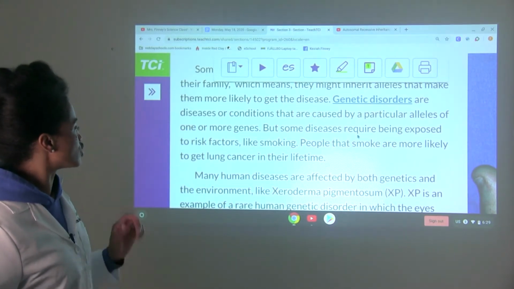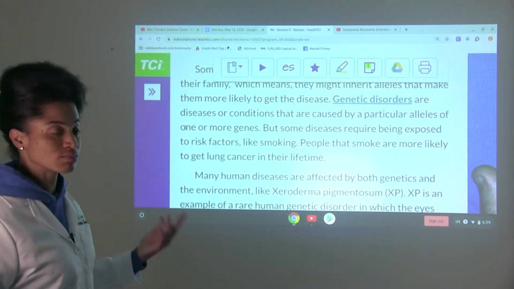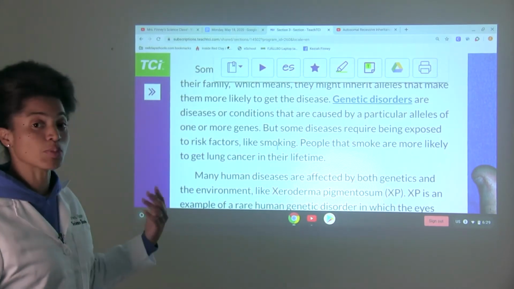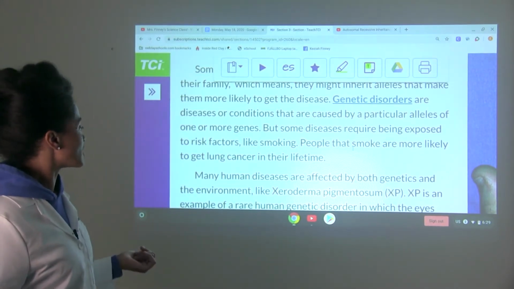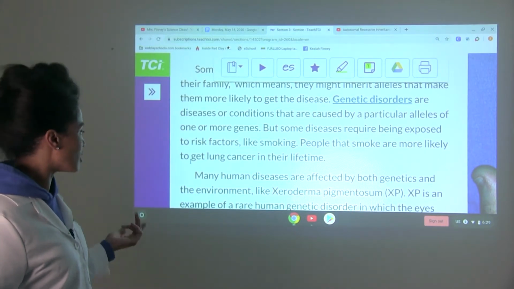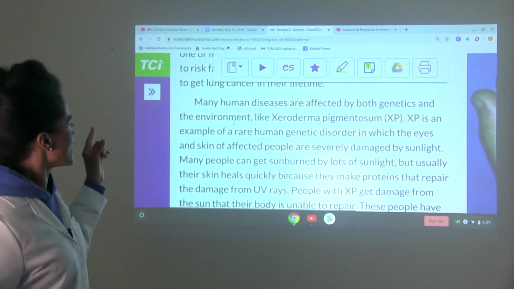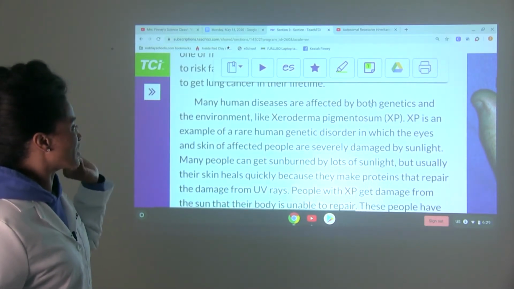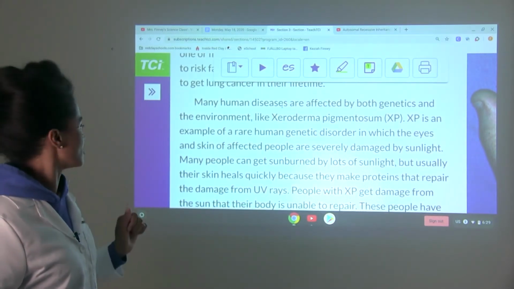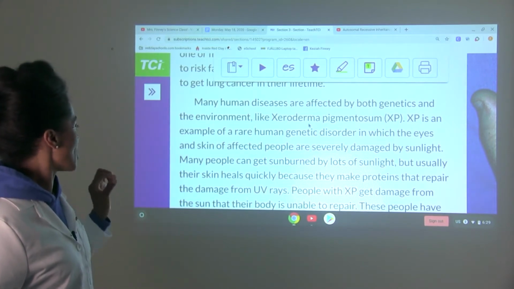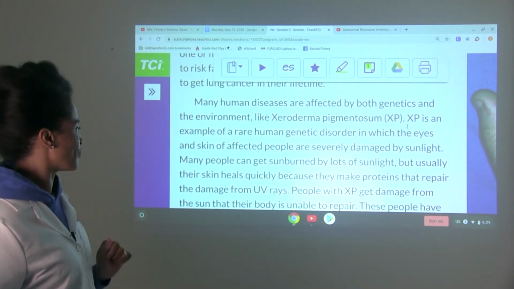But some diseases require being exposed to risk factors like smoking. People that smoke are more likely to get lung cancer in their lifetime. Many human diseases are affected by both genetics and the environment, like xeroderma pigmentosum, XP.